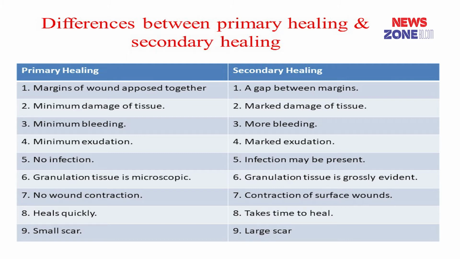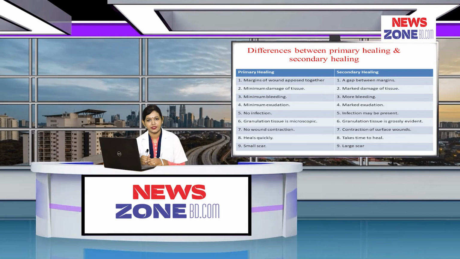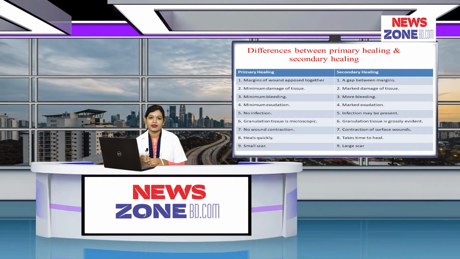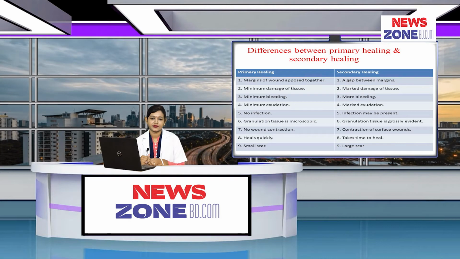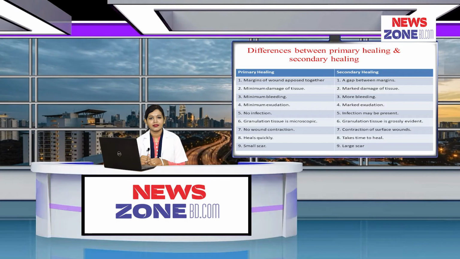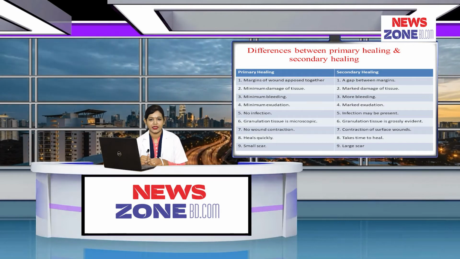In primary healing, there is little or no loss of tissue, minimum bleeding and minimum exudation, and usually no infection. In secondary healing, there is extensive loss of tissue, marked bleeding, more exudation and usually presence of infection.